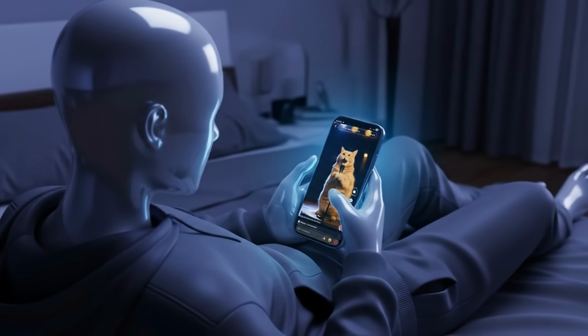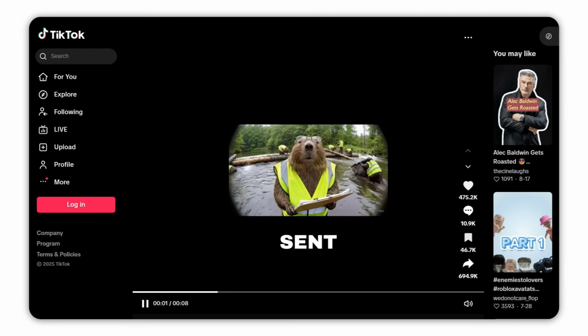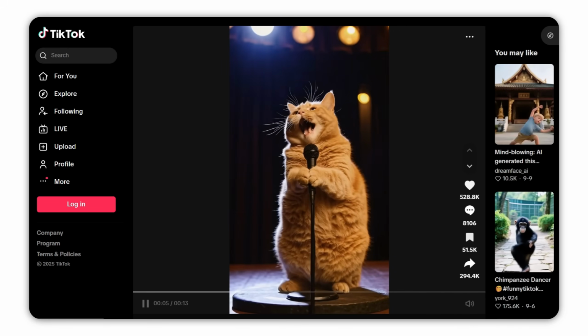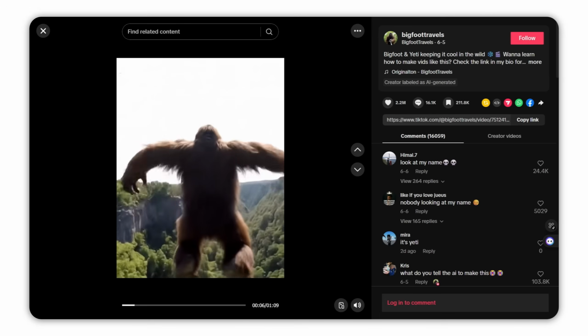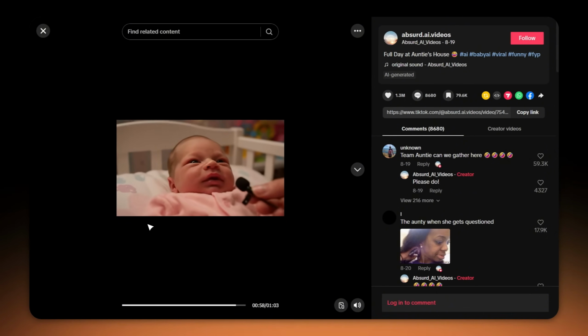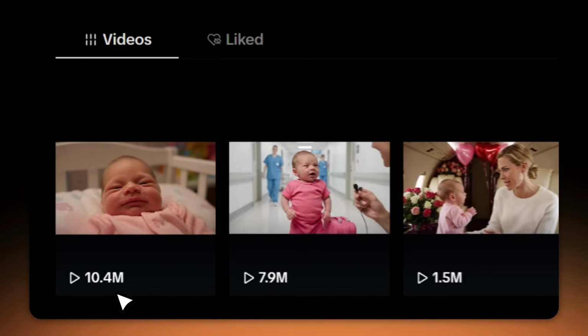If you've spent even 5 minutes on TikTok lately, you've seen these videos. Talking animals, rapping toddlers. You laugh and keep scrolling. But you're not just watching a funny video, you're looking at a cash machine. Take this video right here. A newborn baby giving a speech. Sounds ridiculous, right? This single video got 10 million views.